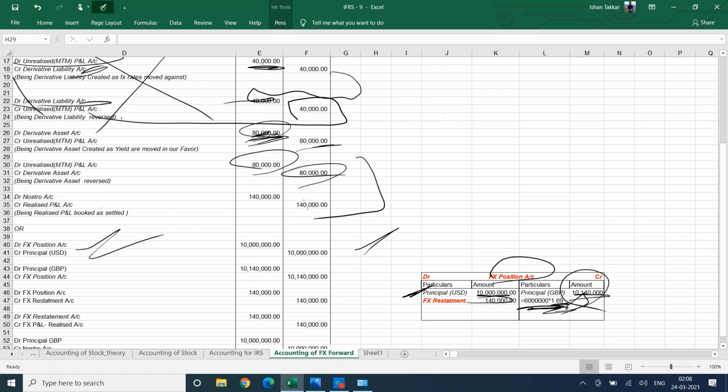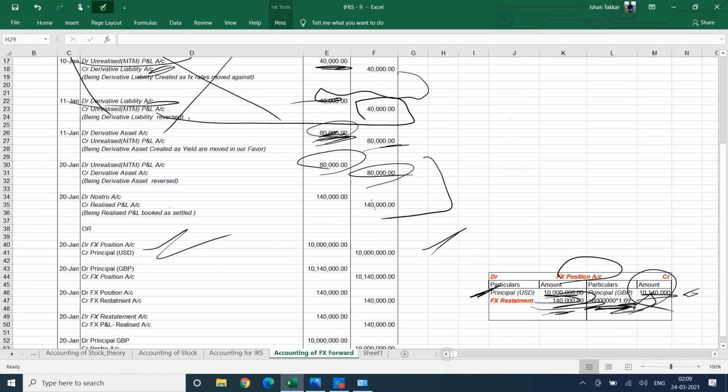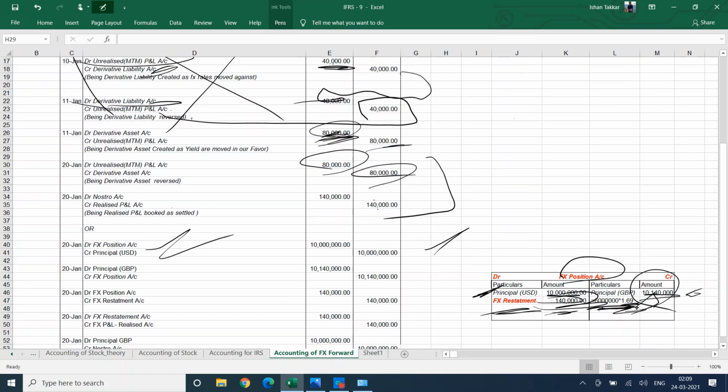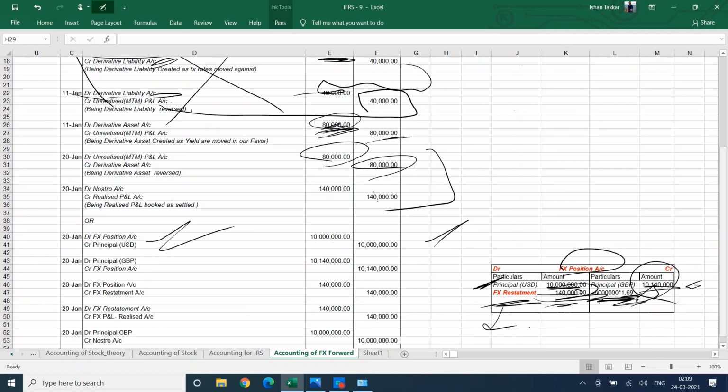So the value of GBP is 10 million and 140,000. The rest is nothing but the FX restatement balance, and from this balance you will take to FX P&L account, and from FX P&L to your main profit and loss account. So that's how the accounting is done.